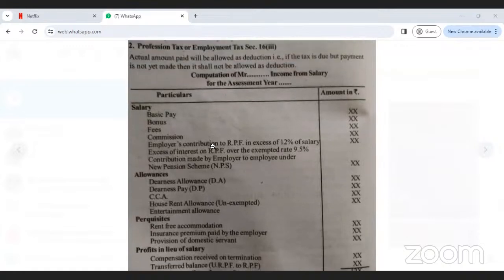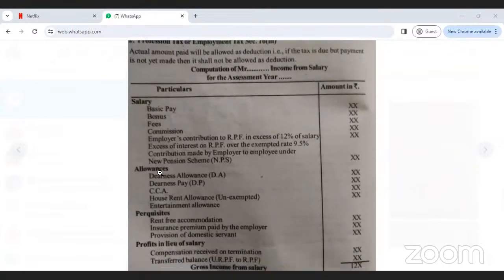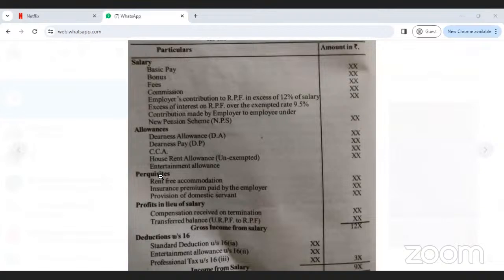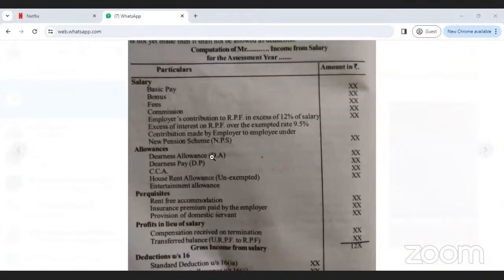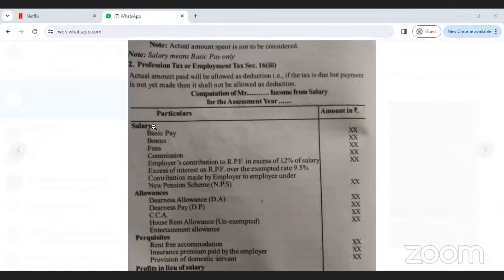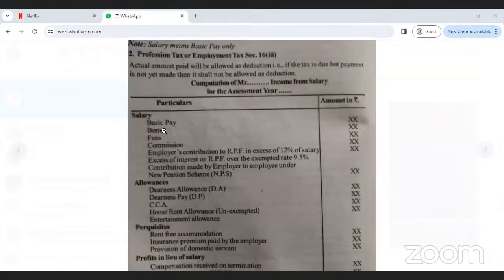See here, headings. Total 5 headings are important: salary, allowances, perquisites, profit in lieu of salary, and deduction under section 16. In the salary heading, subheadings are also there.